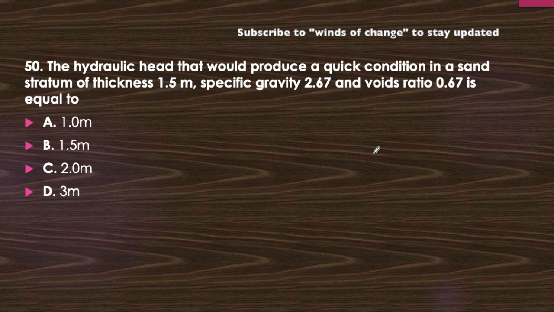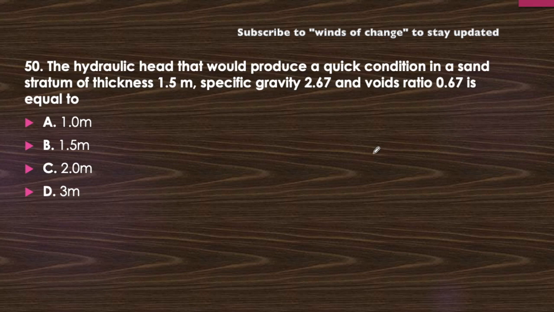Next question and the last question of this video: the hydraulic head that would produce a quick condition in a sand stratum of thickness 1.5 meter, specific gravity 2.67 and void ratio 0.67 is equal to. This is a question of quicksand condition. We should memorize one formula here for the quicksand condition, that is Ic equal to G minus 1 upon 1 plus e. Do you remember it? There are options 1 meter, 1.5 meter, 2 meter or 3 meter. You can pause this video and calculate it.